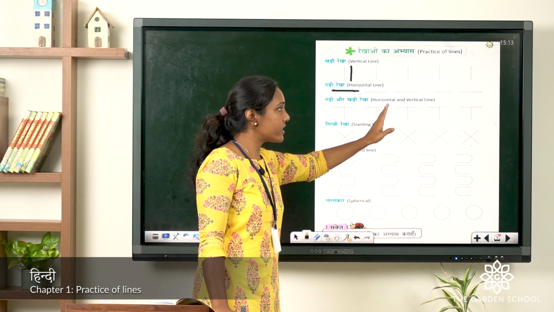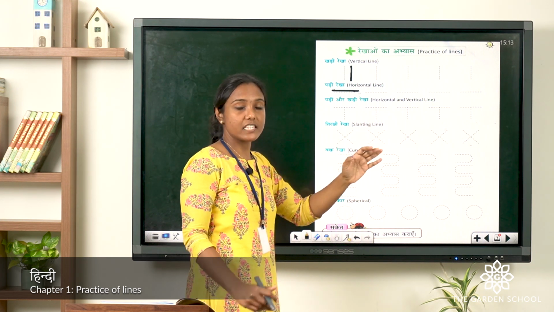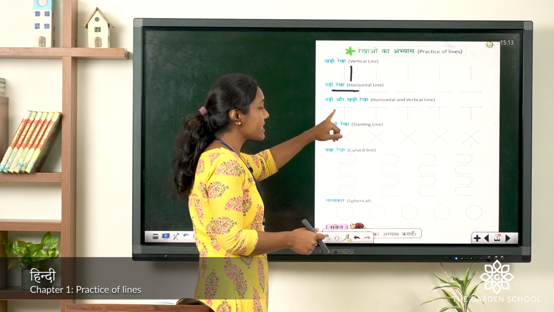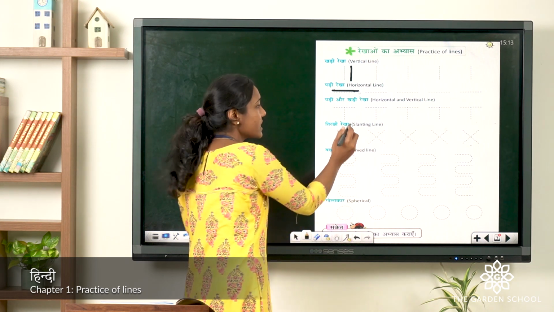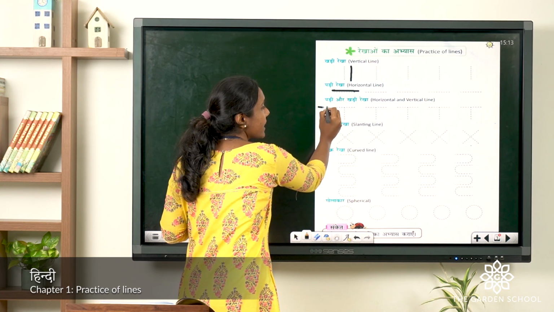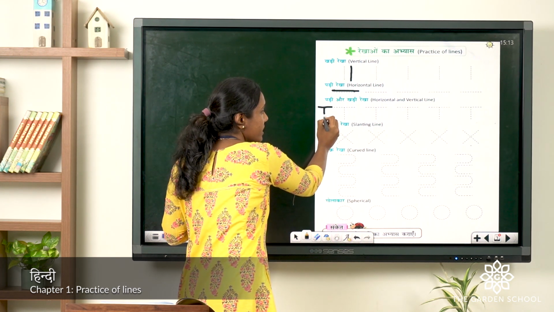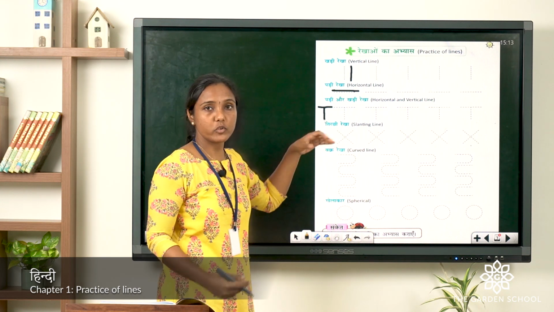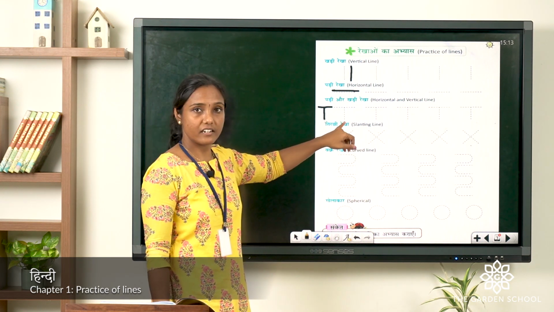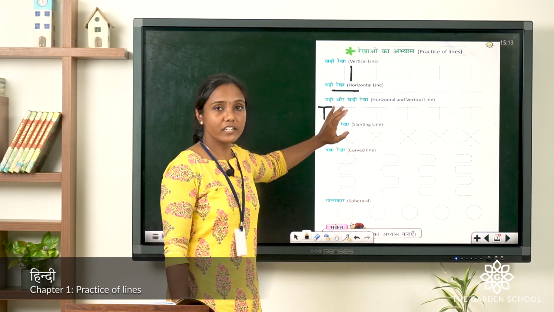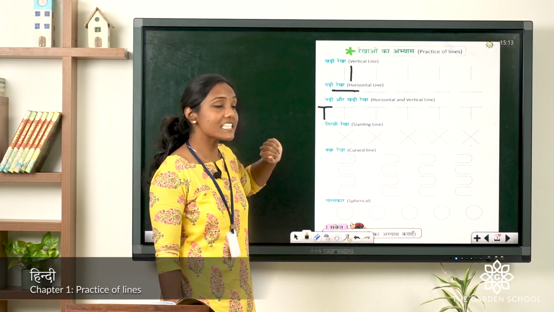That is horizontal and vertical lines. How does it look? Doesn't it look like a T here? Can you see here? See, this is Padi Rekha, as I've told you. Horizontal line, and you draw a vertical line. How does it look? Both together, it looks like a T. Right? So, I hope you understood this. Let's move on to the next line.